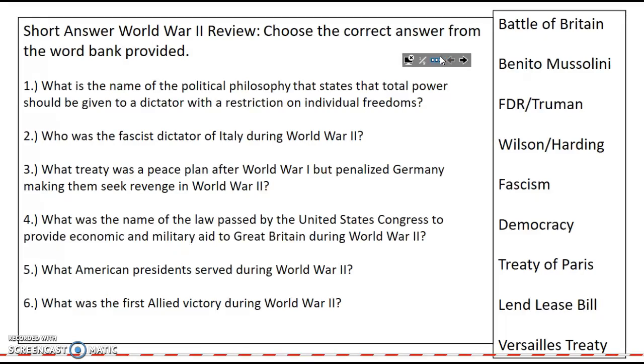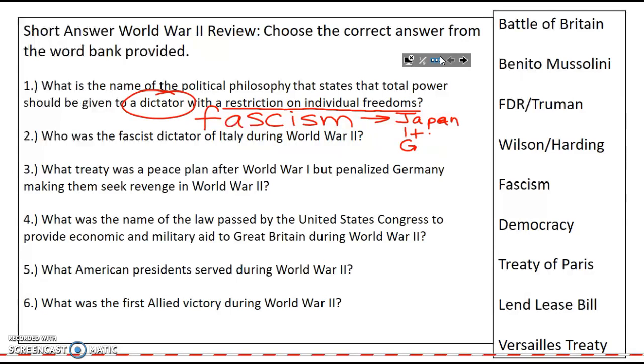The first question reads, what is the name of the political philosophy that states that total power should be given to a dictator with restriction on individual freedoms? And the answer to that is fascism. And we learned that the countries of JIG, J-I-G, Japan, Italy, and Germany have fascist dictators, the Axis powers.